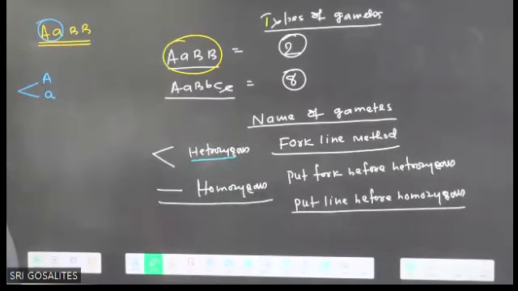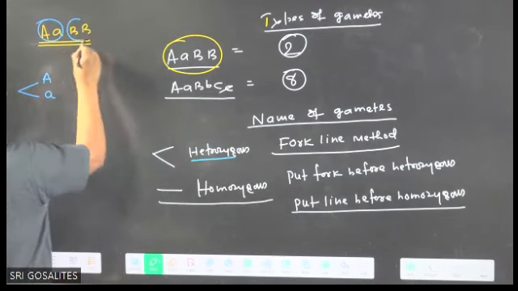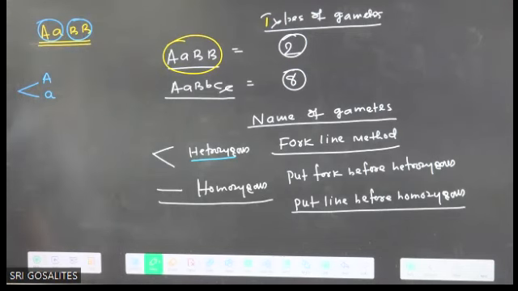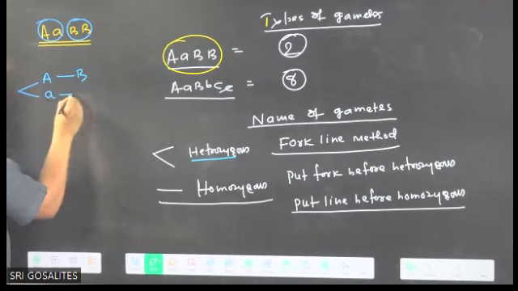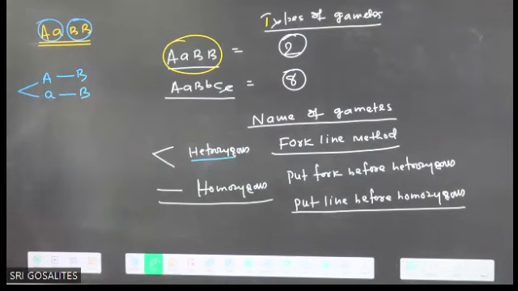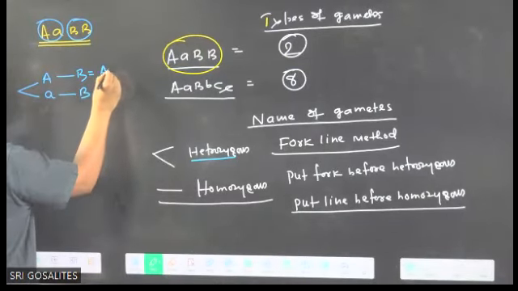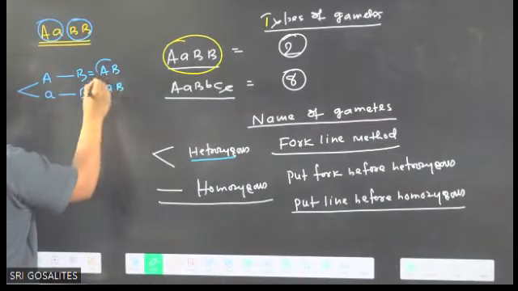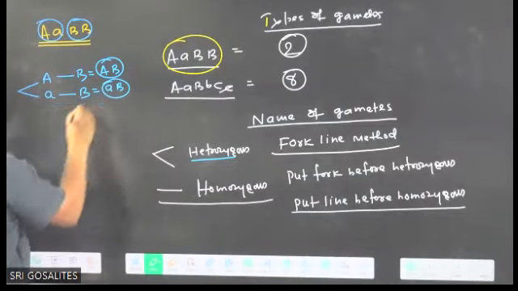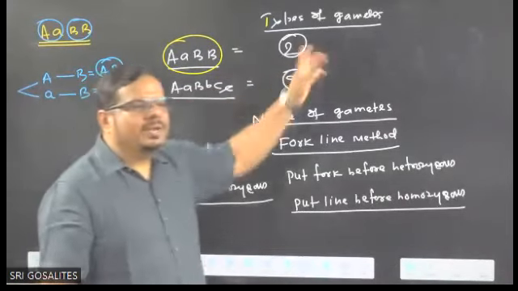You got the idea? Now, is it hetero or homo? Homo. Very good. Now put a line before it: capital B, line, capital B. Now read it: capital A, capital B, and small a, capital B. This is one type of gamete, and this is another. In total, how many types of gamete? 2 types of gamete.